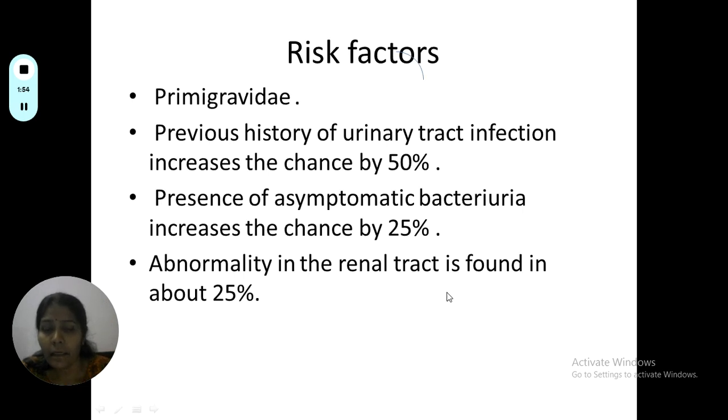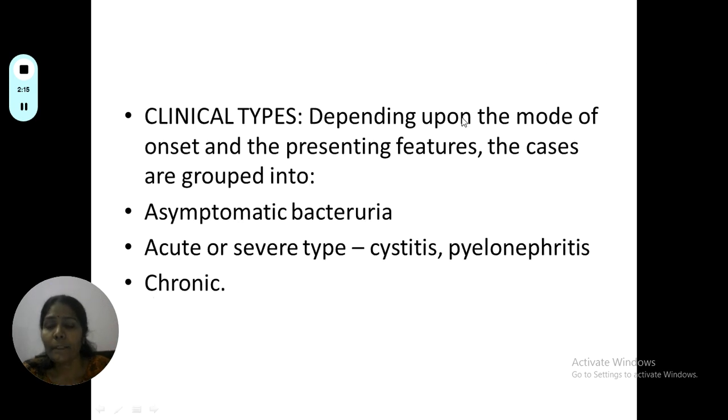And the risk factors. So what are the risk factors that lead to infections? That is primary gravida, previous history of urinary tract infections which increases the chance by 50%, presence of asymptomatic bacteriuria increases the chance by 25%, and abnormality of the renal tract is found in about 25% of the patients presenting with infections. So what are the clinical types? Depending upon the mode of onset and the presenting features, the cases can be grouped into asymptomatic bacteriuria, cystitis, and pyelonephritis, which can be acute or a chronic type.